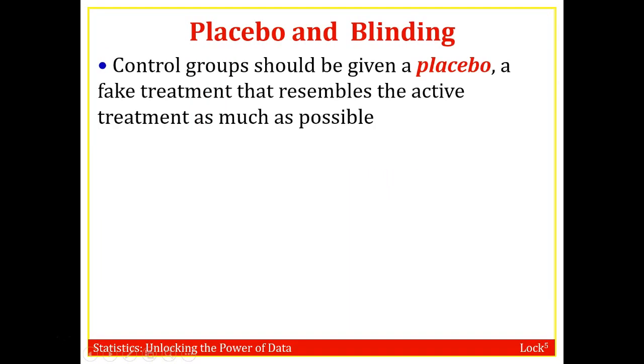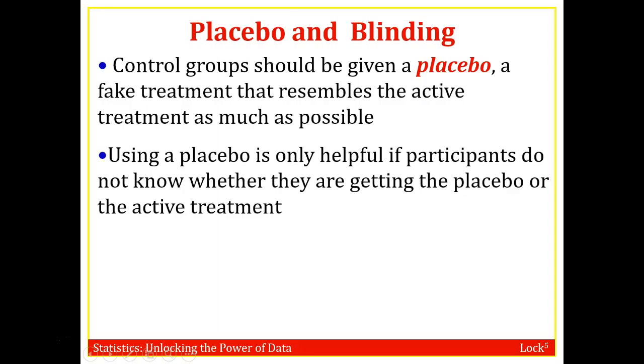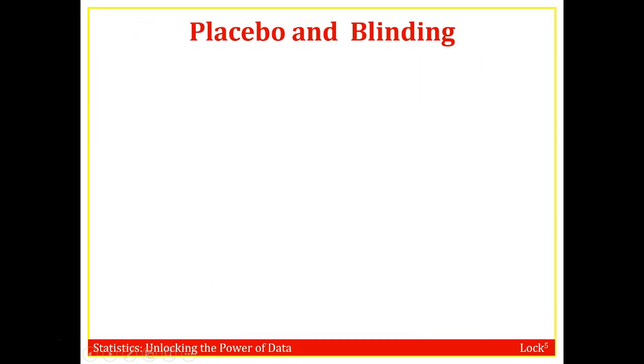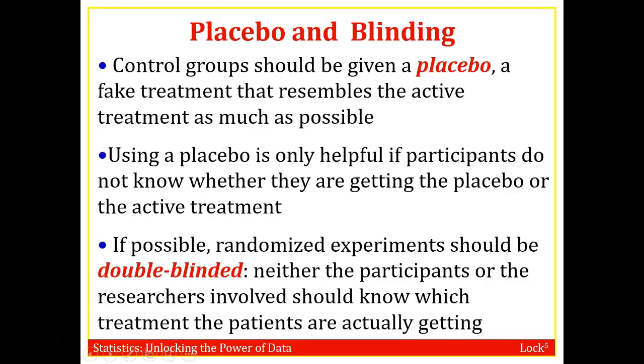Placebo is a form of blinding. Blinding means that you don't know which treatment you've gotten. So a placebo is a fake treatment that resembles the active treatment. It's helpful for participants to not know whether they're getting the placebo or the active treatment. Now, keyword is double blind.